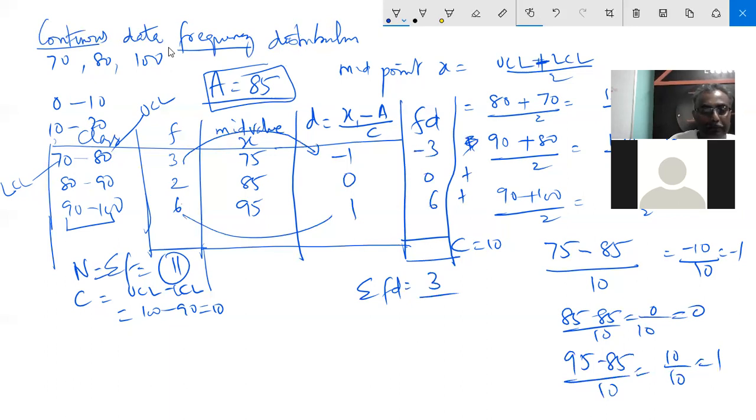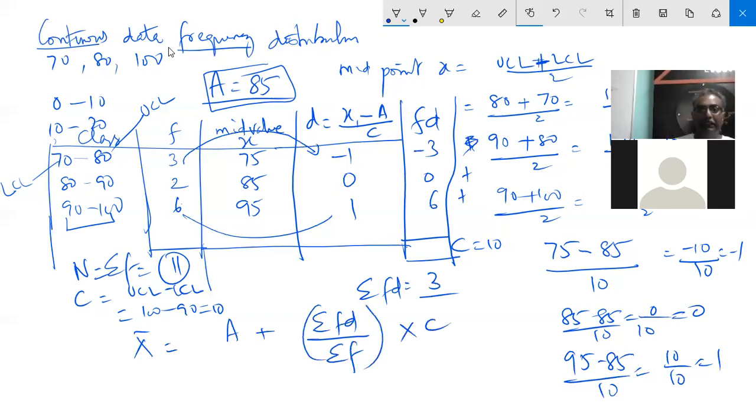Now what you have to do? The mean x bar is equal to A plus sigma fd by sigma f, or N, into the whole into C. Because here you are dividing by C, here you have to multiply by C. That is the formula, and the deviation is x bar minus A by C. So this is the shortest way you can revise the thing.